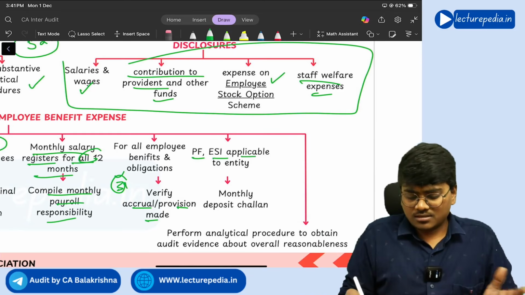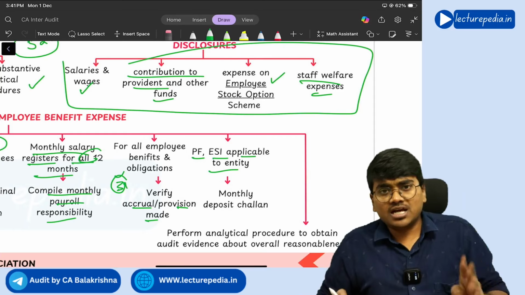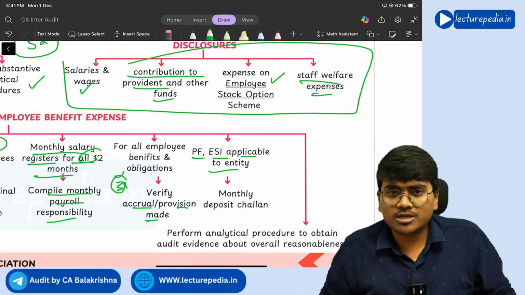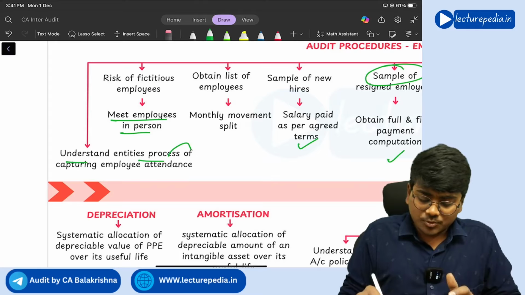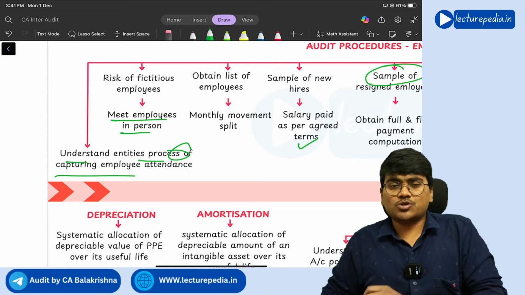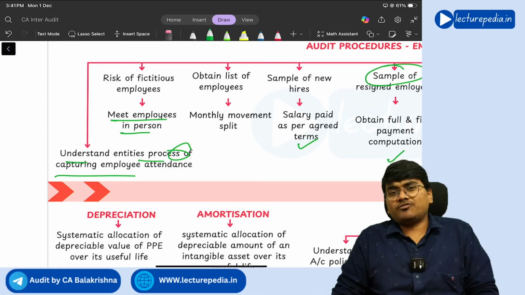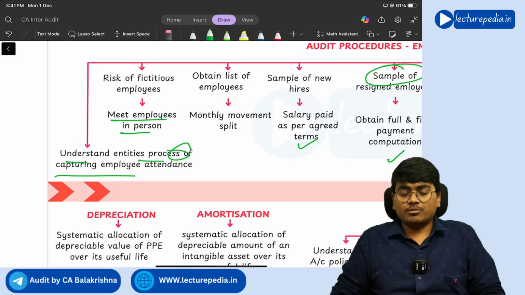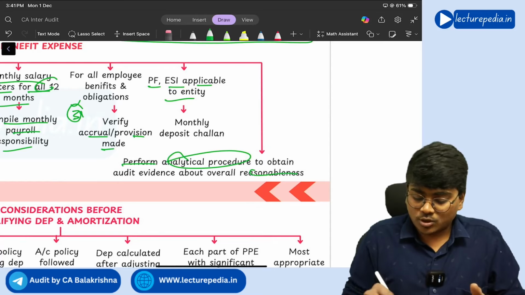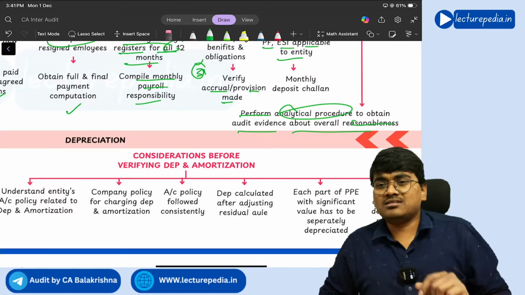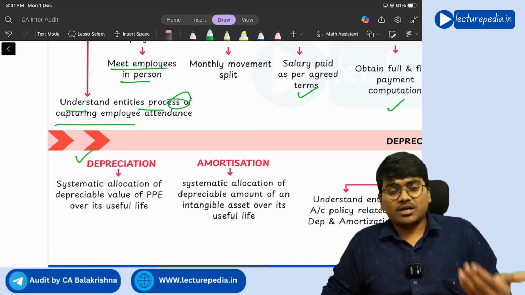Next, PF ESI, is it applicable to the entity? If it is applicable to the entity, you need to ask for challans, deposit challans, whether monthly they have been properly deposited or not. And understand entity's process of capturing employee attendance. So generally in a lot of organizations there will be a separate software which will capture the attendance of employees. A thumb impression software will be there, na? So you need to see what process the organization is following and perform analytical procedures to obtain audit evidence about overall reasonableness. Next, depreciation.